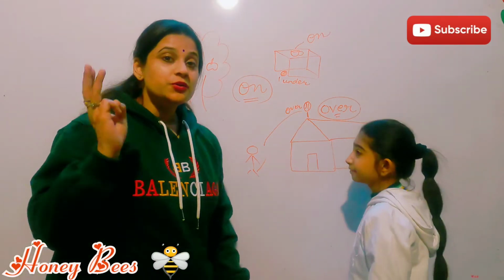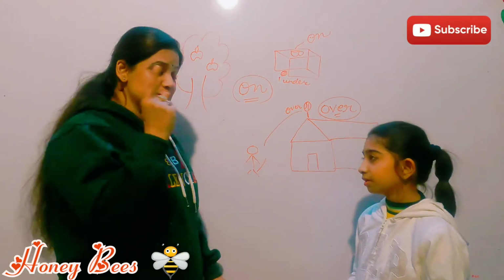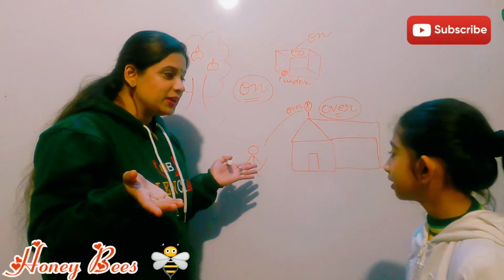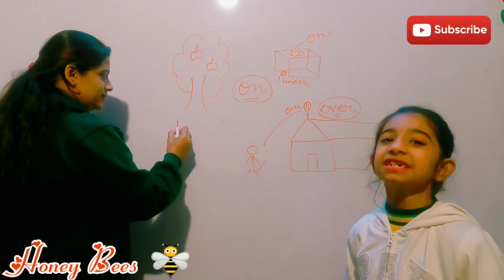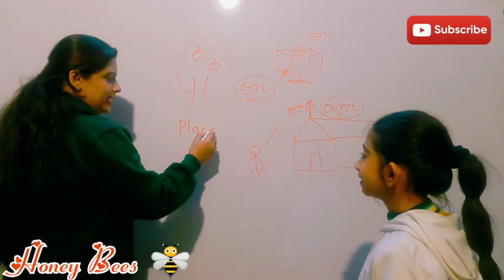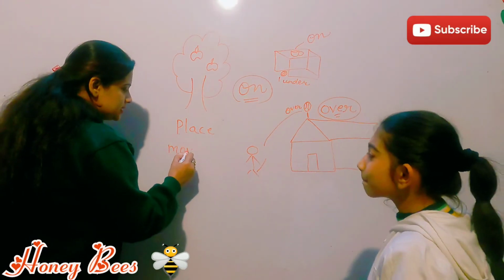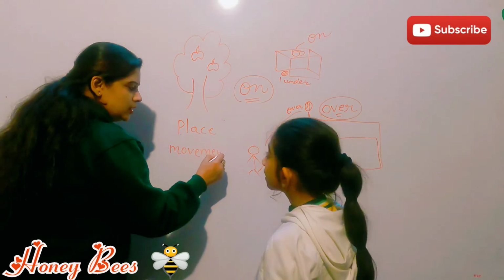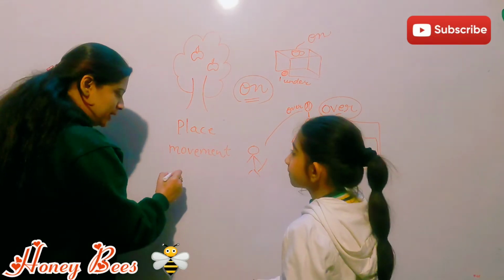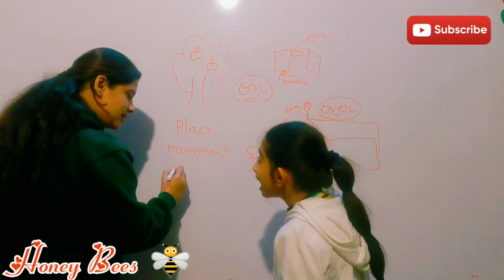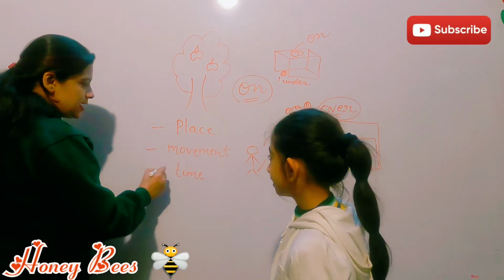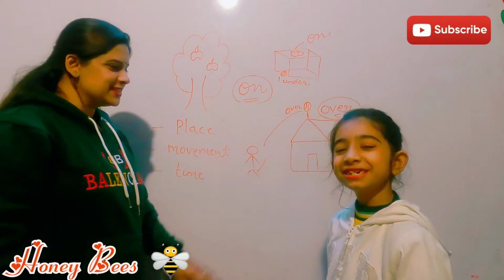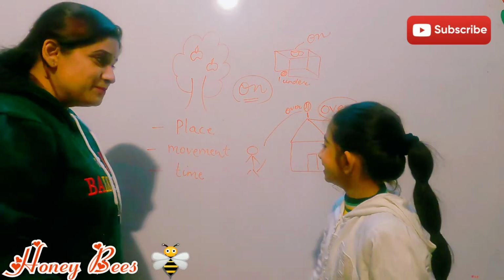There are three types of preposition. Now Harsheen will tell what the three types of preposition are. Place, movement, and time. Place, the words that tell us about the place of any noun or pronoun, movement and time. So these are the three types of prepositions. Good job. You remember?